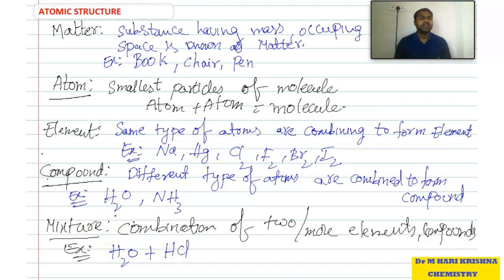Similarly, NH3 in water. NH3 is a compound, H2O is a compound. So a combination of a minimum of two elements, or a minimum of two compounds, or one element with one compound forms a mixture. So these are the basics for atomic structure. We must know what matter is, what an atom is, what an element is, what a compound is, and what a mixture is.